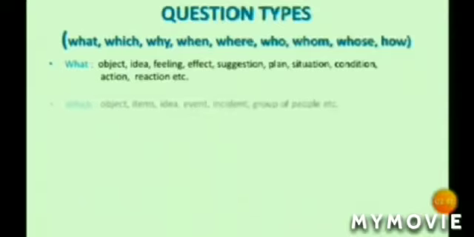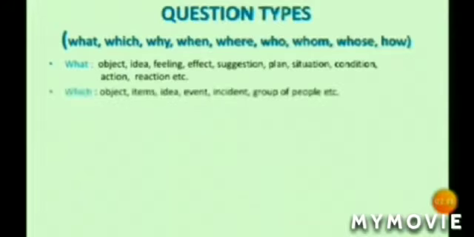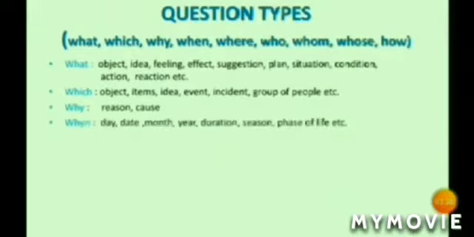in the answer. When the question begins with which, we have to write an object, item, idea, event, incident, group of people in the answer. If it is starting with why, we have to write reason or cause in the answer. If it is beginning with when, then we have to write day, date, month, year, duration, season, or phase of